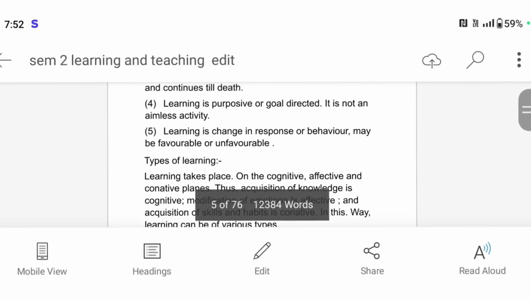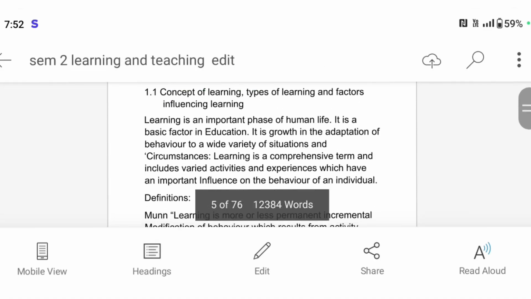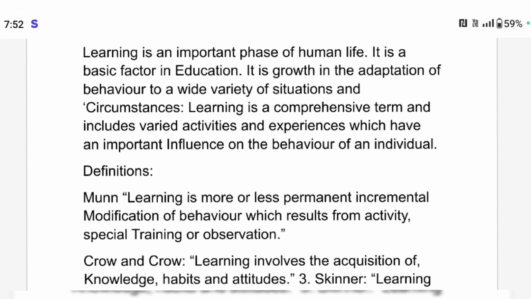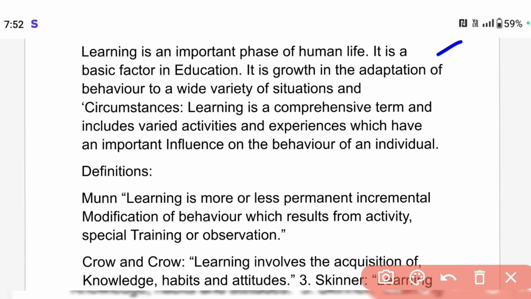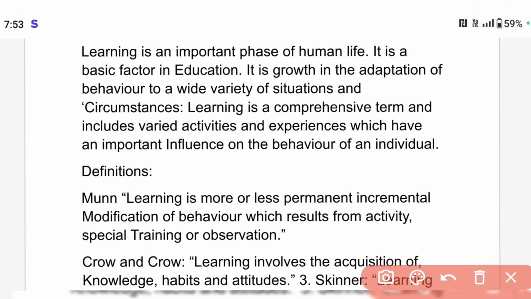Coming to the first thing, learning. Learning is an important phase of human life. It is a basic factor in education. It is the growth and adaptation of behavior to a wide variety of situations and circumstances. Learning is a comprehensive term and includes varied activities and experiences which have an important influence on